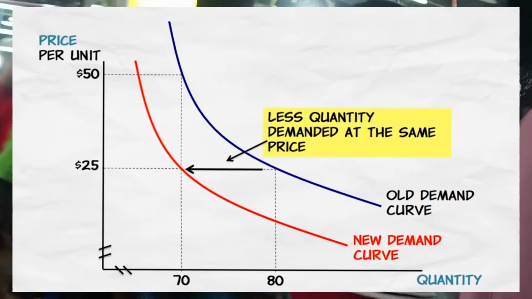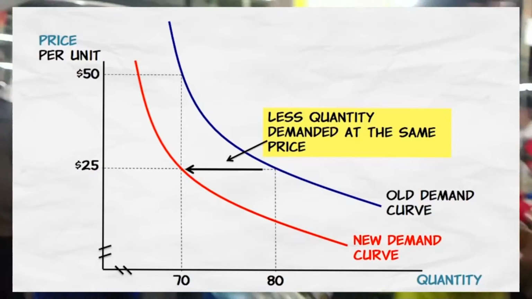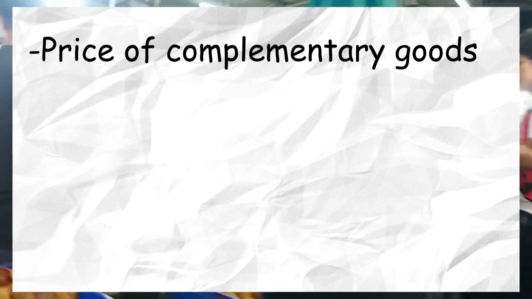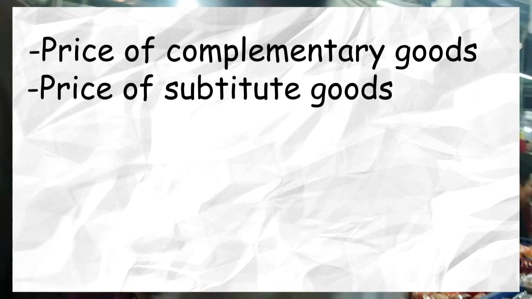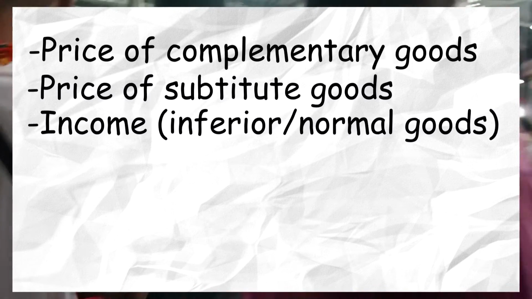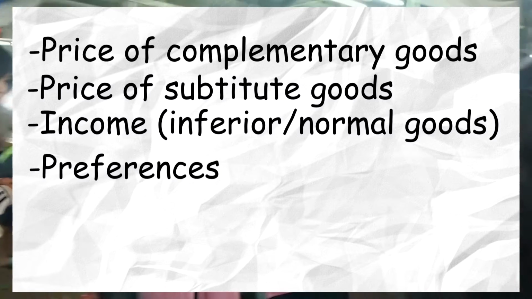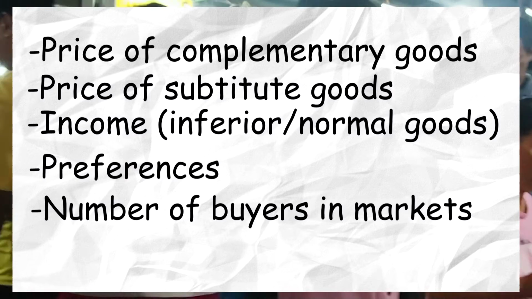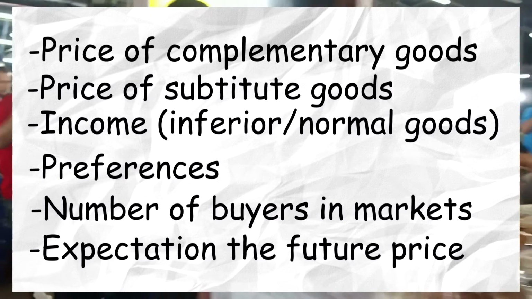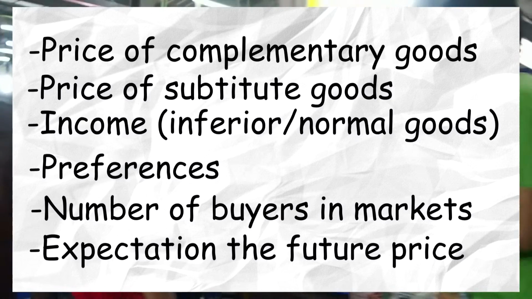Some of the factors that influence the shift on the demand curve are the price of complementary goods, the price of substitute goods, income which changes people's purchasing power of both normal goods and inferior goods, preference, number of buyers in the market, and expectation of the future price.